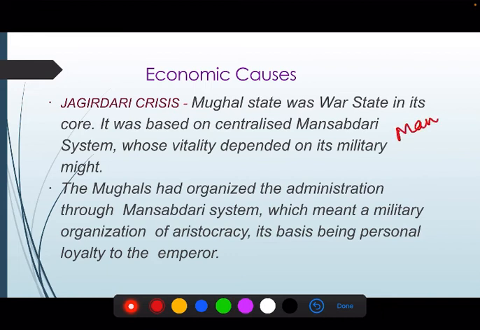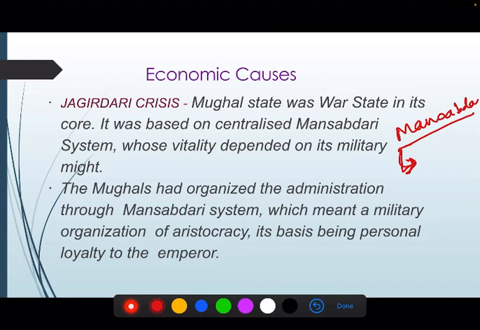Mansabdars were not keeping the number of horses and soldiers as per their quota, and they were taking salary of full strength of their quota, but they were not keeping that much with themselves. So this caused, at the time when the Mughal Empire required their service, they were not able to provide full service, right?